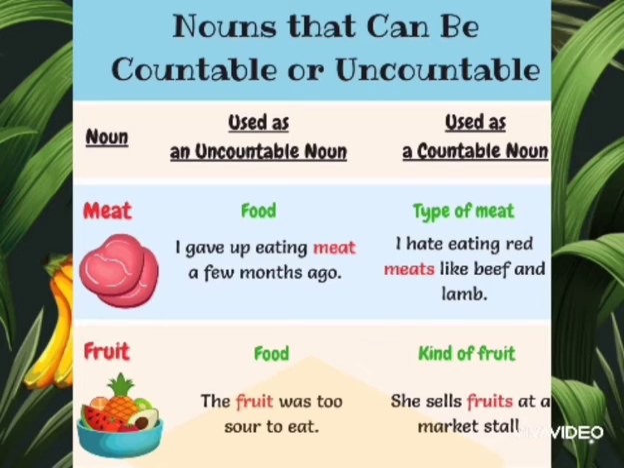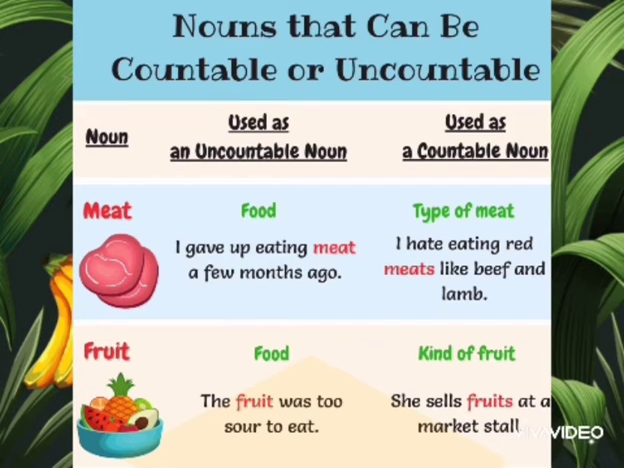Now, one interesting thing that you need to learn about countable and uncountable nouns is that some nouns can be either countable or uncountable based on the context. Just look, the noun meat, used as an uncountable noun, food: I gave up eating meat a few months ago. Used as a countable noun.